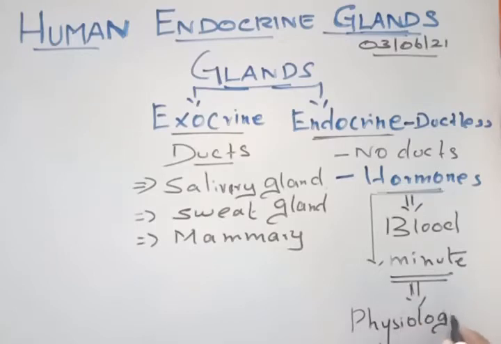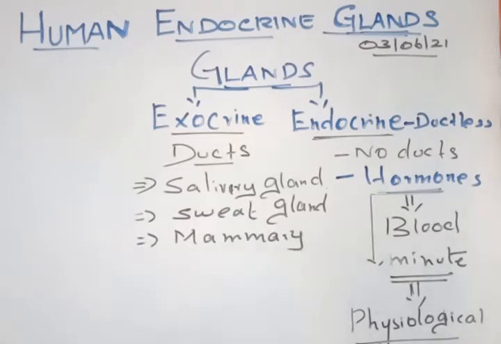So all these physiological processes are carried out by the hormones. So far, we are learning about the human endocrine glands, going through the basic concepts.